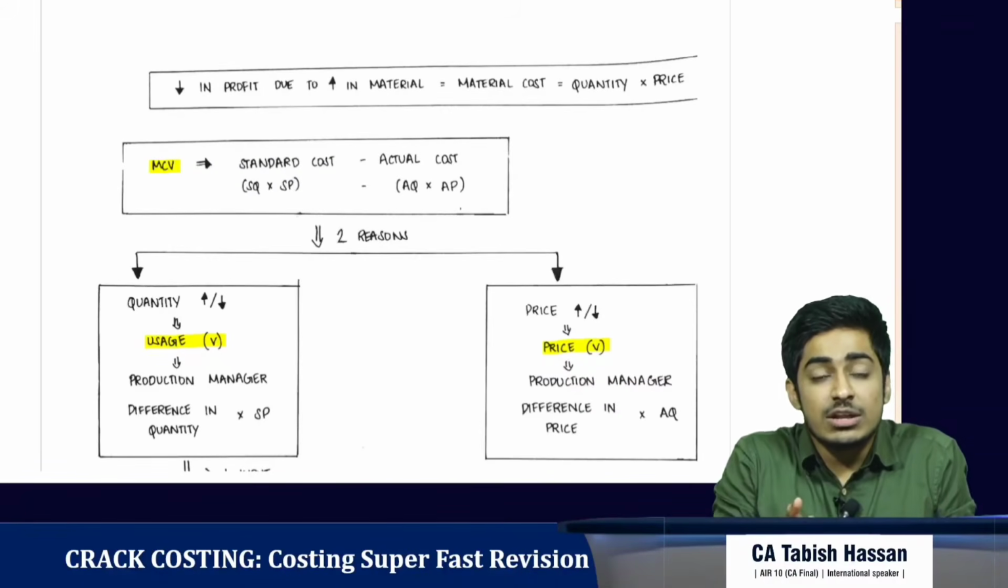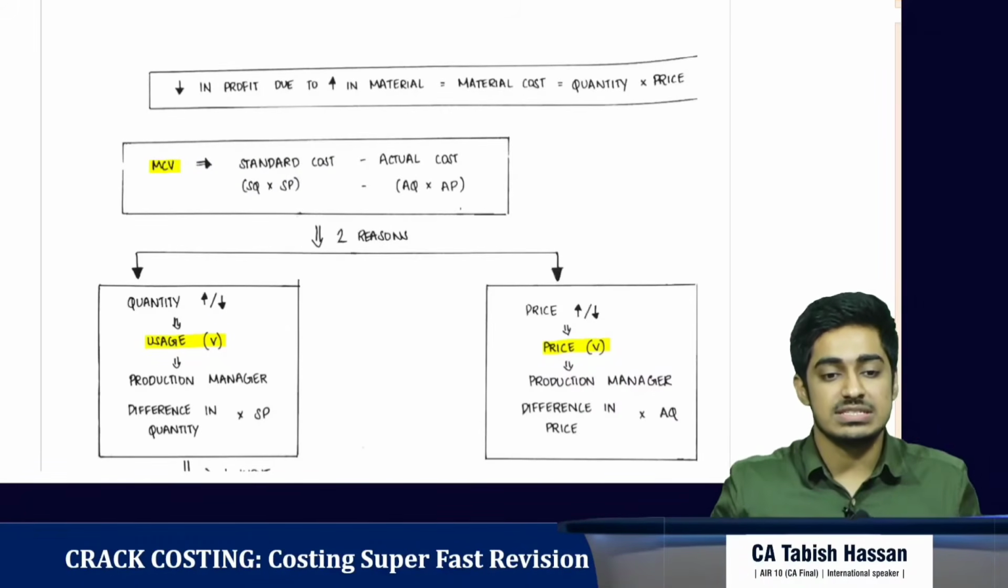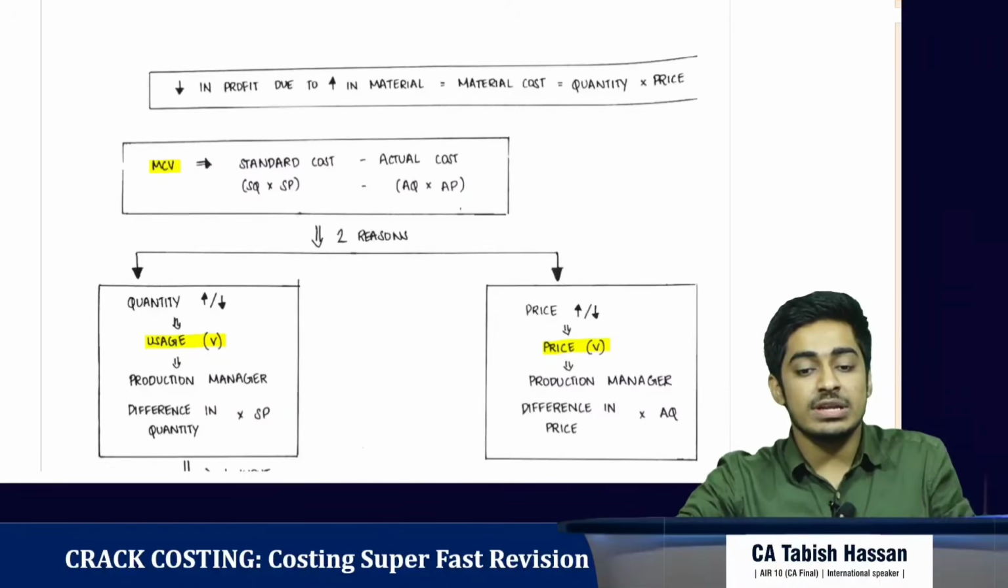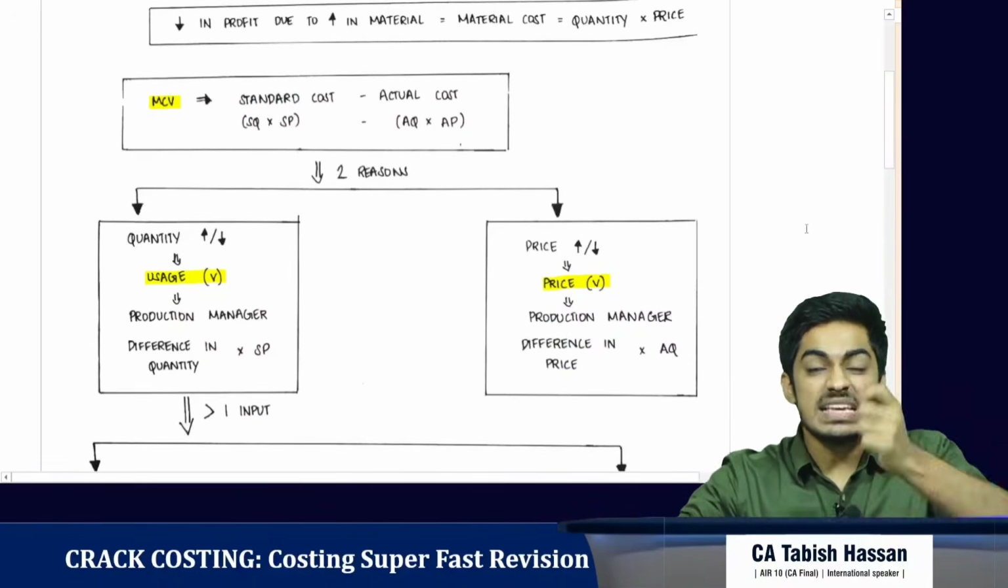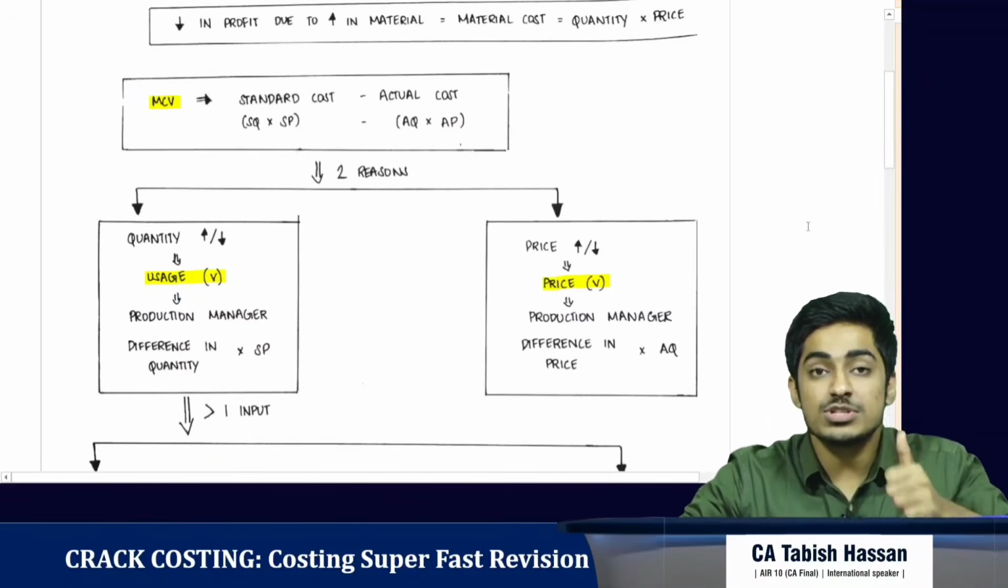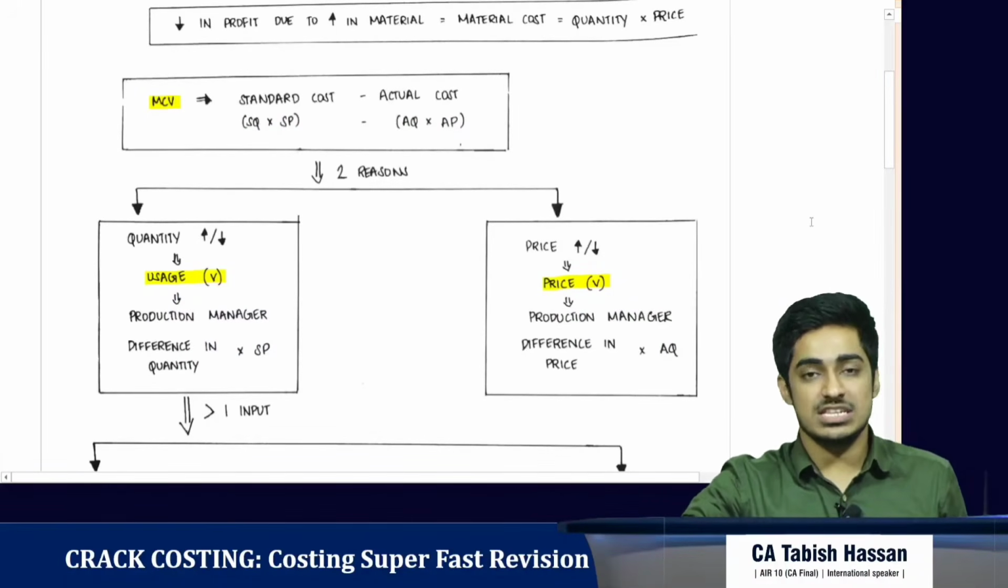So if the material cost has increased, there can be 2 reasons. One is the quantity has increased or decreased, and the second is price has increased or decreased. Okay. So if the price has changed, who is responsible for it? The purchase manager is responsible for it. So how much is he responsible for it?